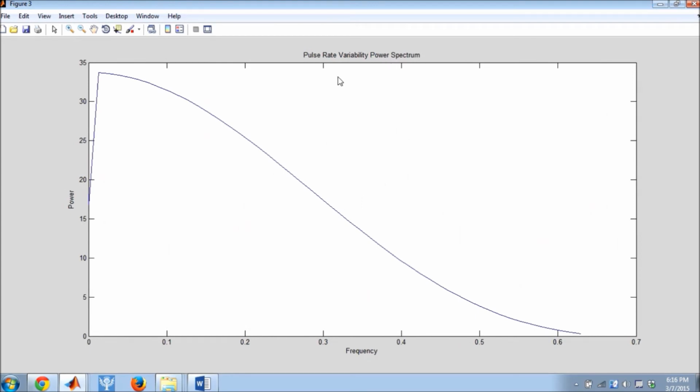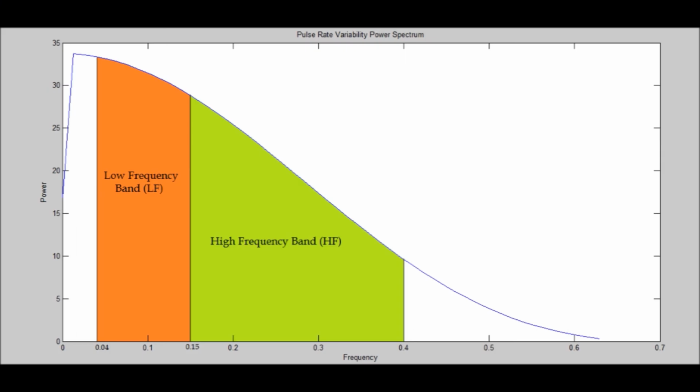A fast Fourier transform based power spectrum was obtained for the pulse rate variability signal. The ratio of power in the low frequency band to the high frequency band is an indicator of blood pressure. So, a higher ratio is observed with people suffering from hypertension.